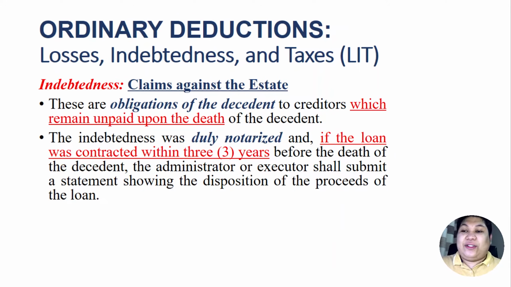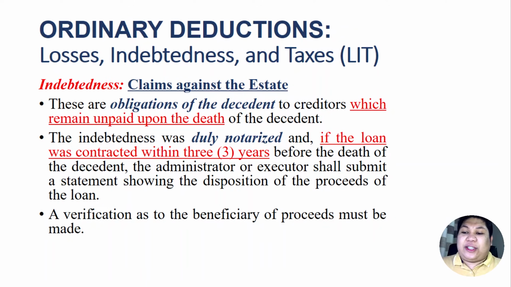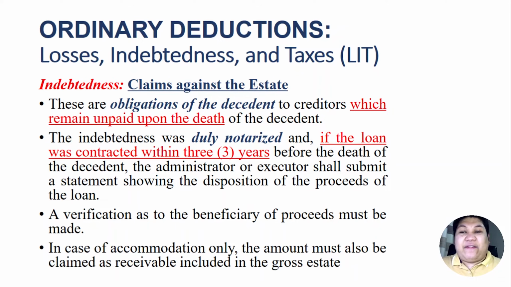To be valid, to be allowed, to be claimable against the gross estate, the indebtedness must be duly notarized, and if the loan was contracted within 3 years prior to the death of the decedent, the administrator or the executor shall submit a statement showing the disposition of the proceeds of the loan. Also, there must be a verification as to the beneficiary of the proceeds. And finally, in the case of accommodation only, the amount must also be claimed as receivable included in the gross